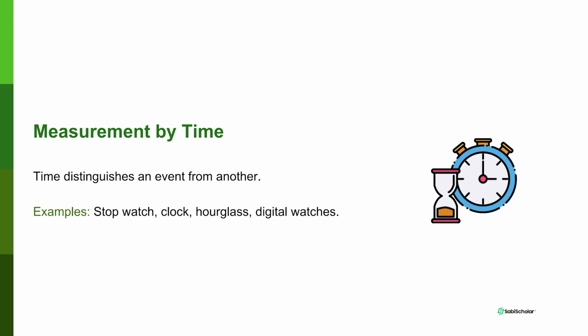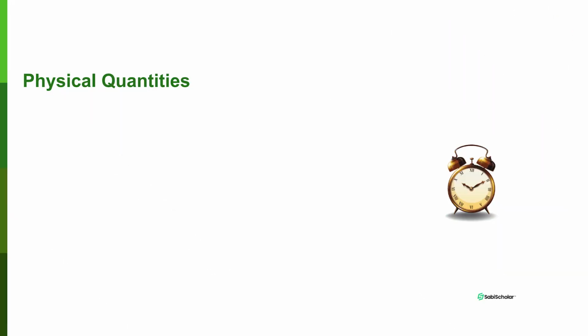I believe you are familiar with most of these: stopwatch, clock, hourglass, and digital watches. So now let's talk about physical quantities. When we say quantity in science or in physics, it is a measurable property of an object. A quantity is a property of an object that can be measured.